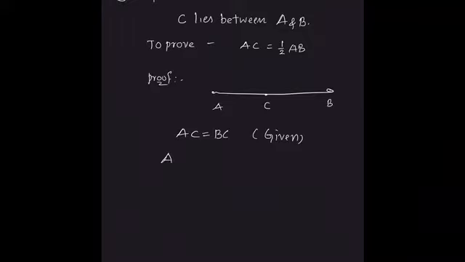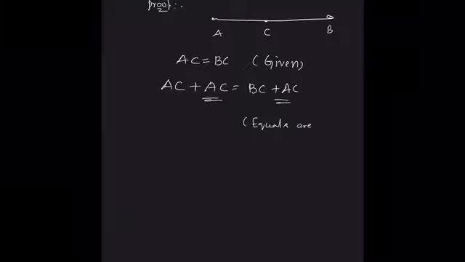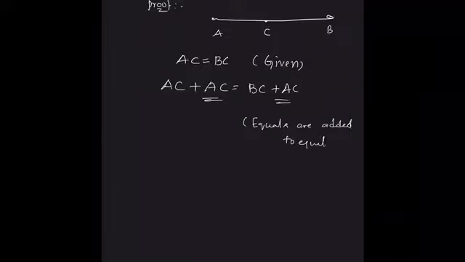AC plus AC is equal to BC plus AC. We have added AC on both sides. Why have we added this? Equals are added to equals on both sides. That is the reason.